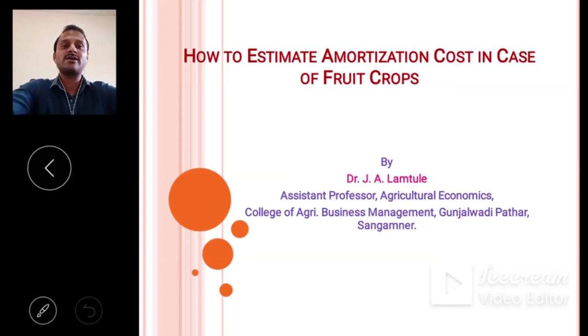Firstly, we need to know why to calculate the amortization cost, because in fruit crops, when we plant them, in that year we do not get any yield. For example, in fruit crops like mango, coconut, pomegranate, in the first year we only incur expenses but do not get the yield.